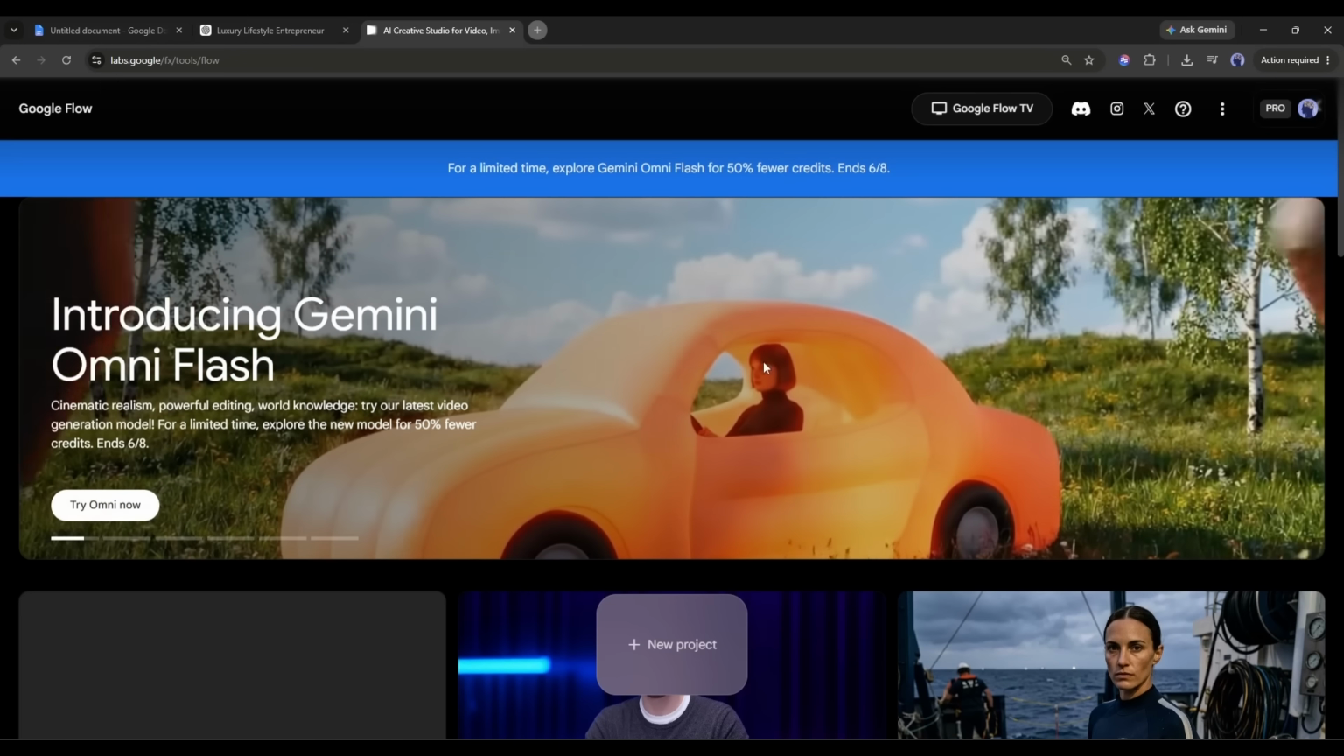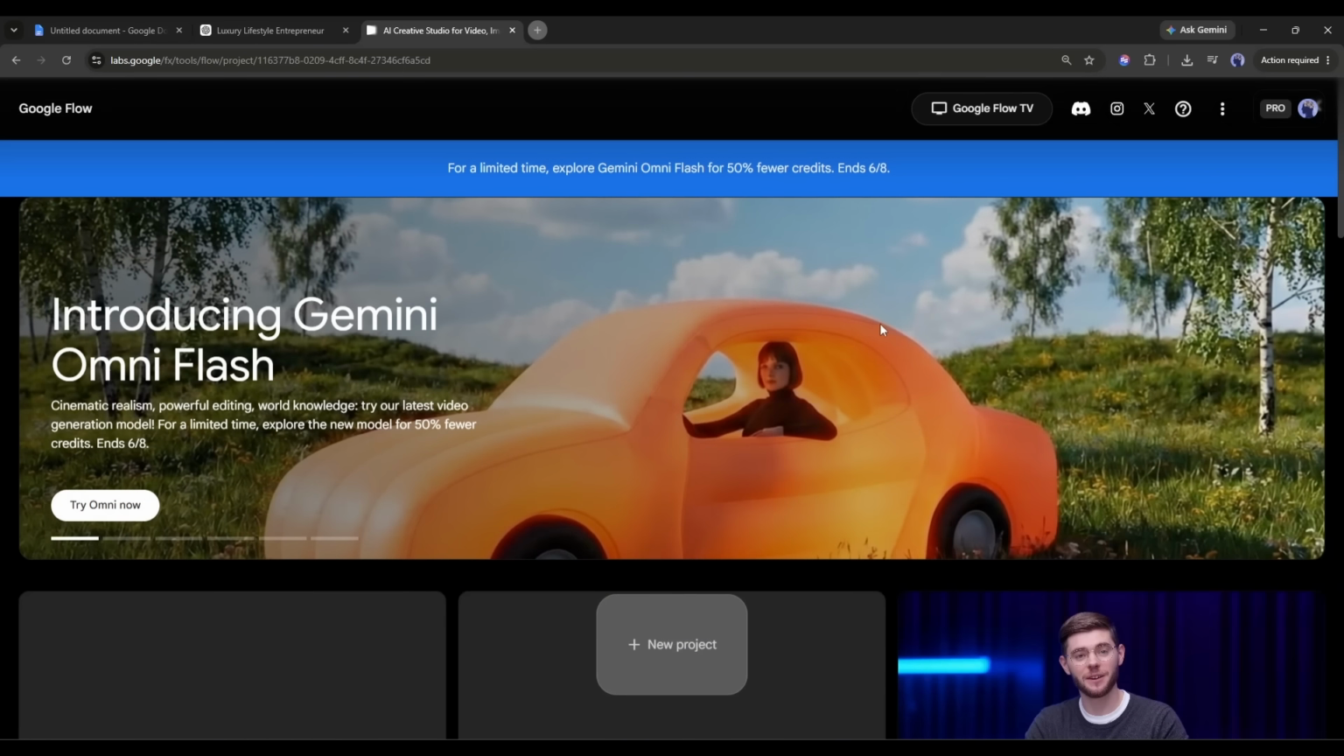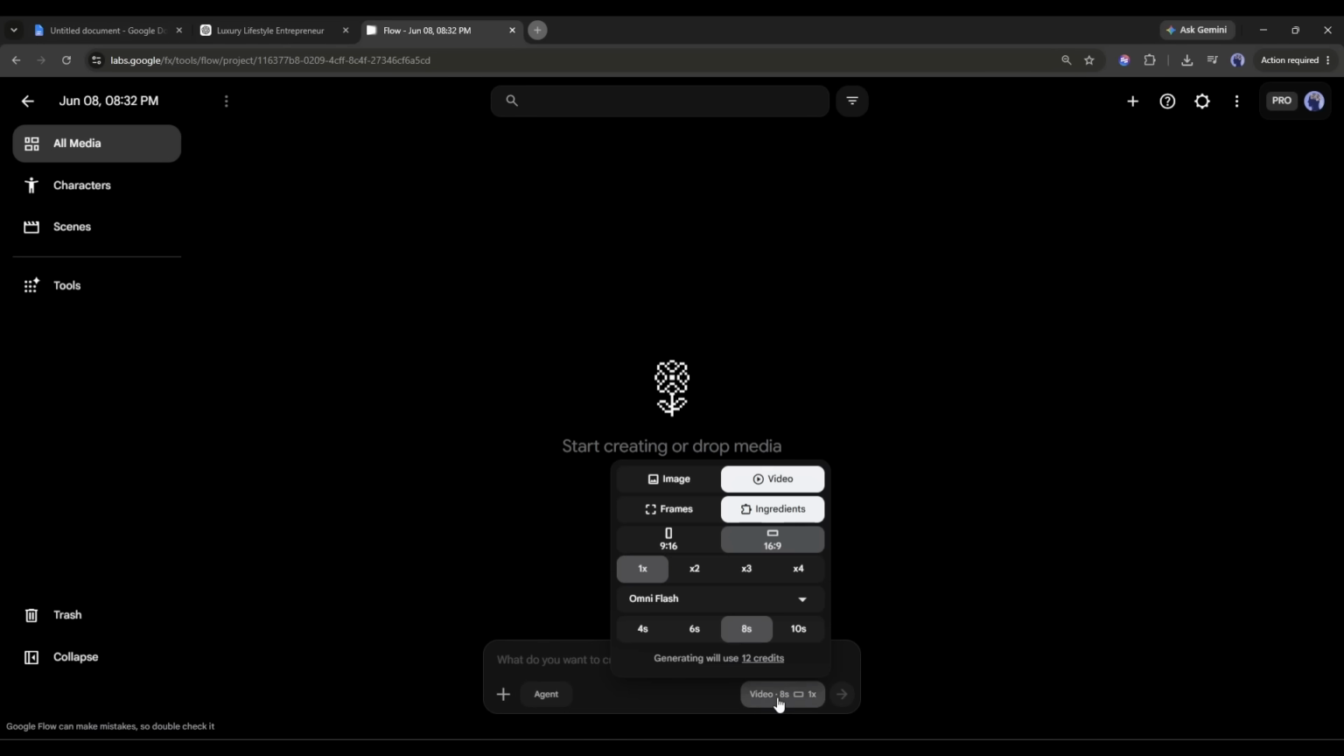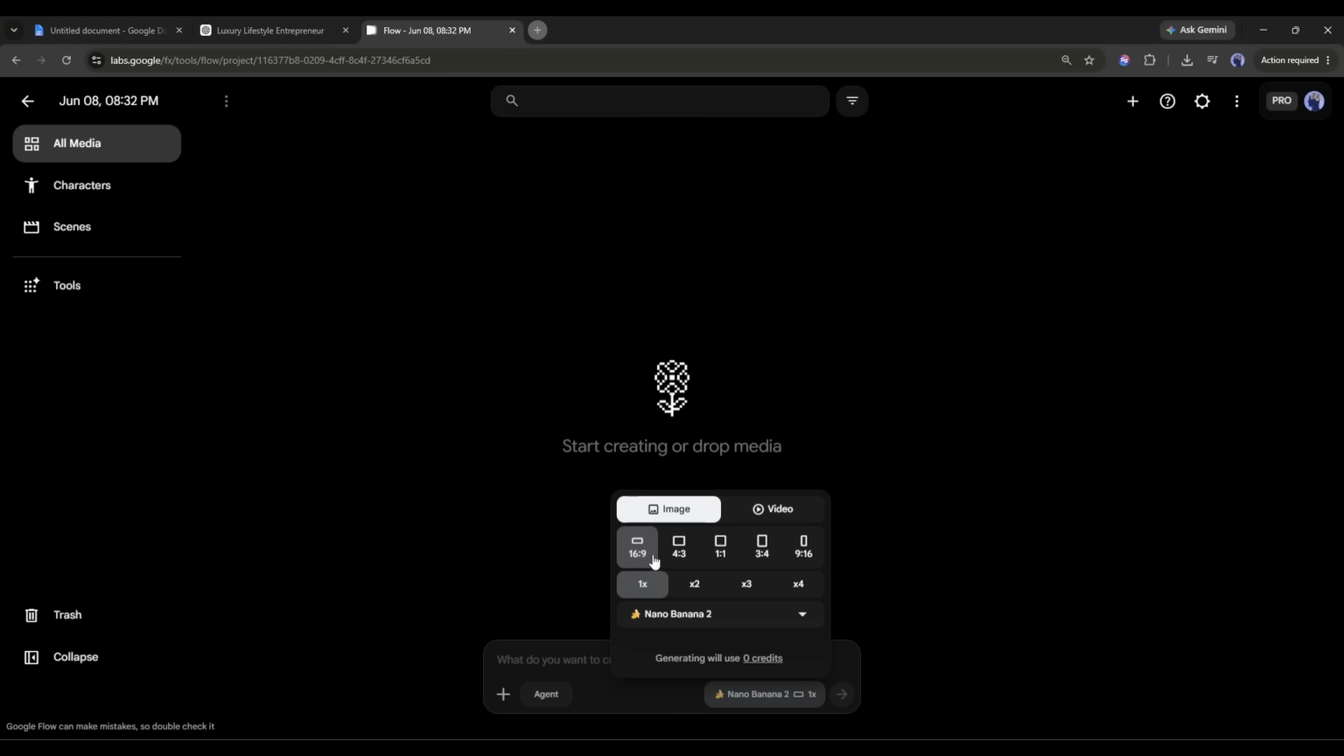Okay, this is my Google Flow dashboard. I am creating a new project. Once the project is created, go to the settings. We will create the image first, so I am selecting the image option. Now, select the aspect ratio and resolution. After that, select the number of images you want to generate. In the end, select the image model. Now, we have to enter the prompt here in this box.